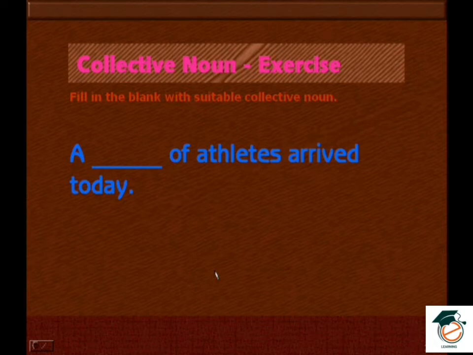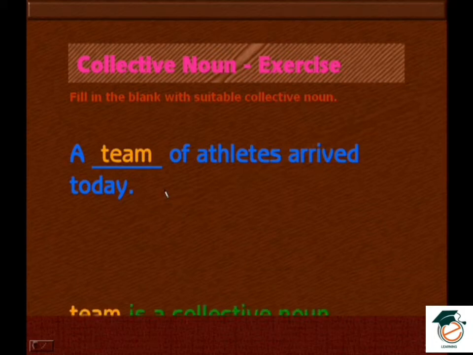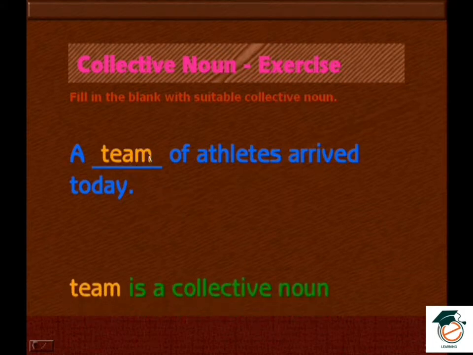A dash of athletes arrived today. So here is athletes. A group of athletes is called. Can you guess what it is? That is team. A team of athletes arrived today. So team is a collective noun because it's a number of people in a group, or number of athletes, even though they are called a team.